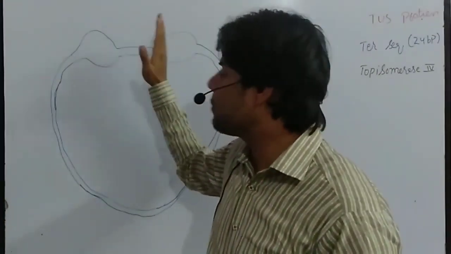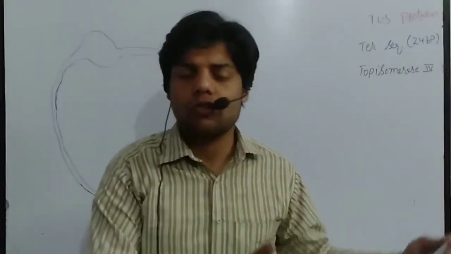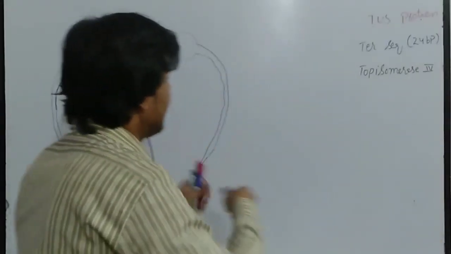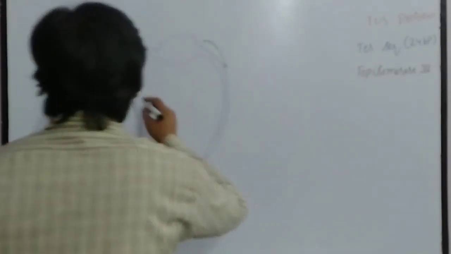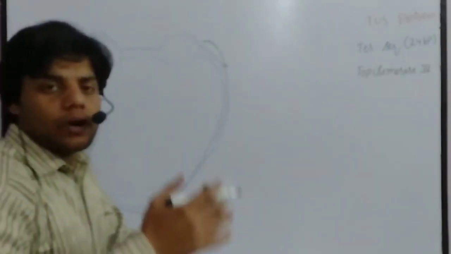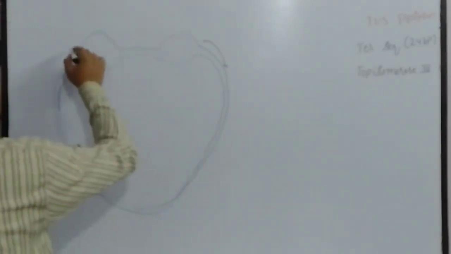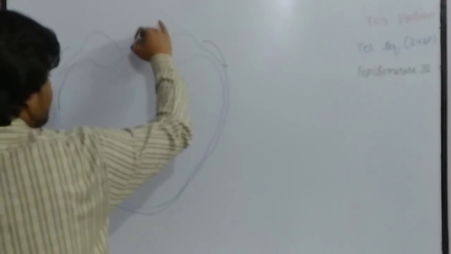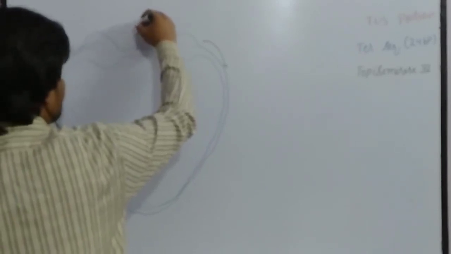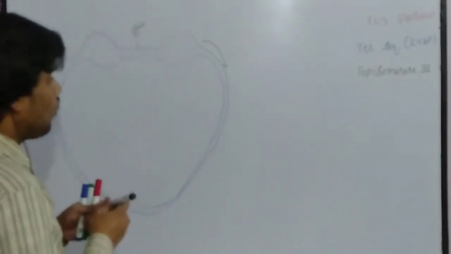One replication bubble, with its replication fork and helicase, can move in this direction, while the other replication bubble, fork and helicase or DnaB protein can move in this direction. That specific position is called the origin of replication, which we call oriC.